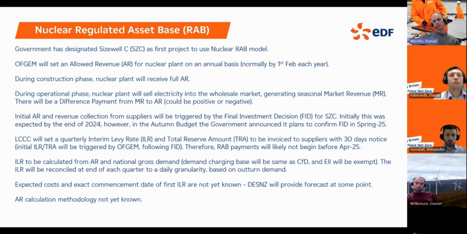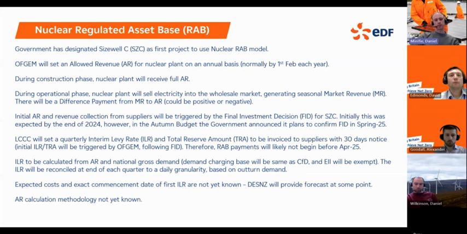And then later on, during the operational phase, the nuclear plant would sell power into the wholesale markets, and they would receive a seasonal market revenue. There will be a difference payment from that market revenue to the allowed revenue, which could be a positive or a negative payment.